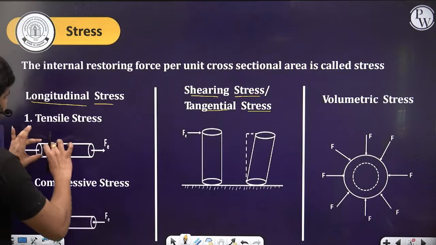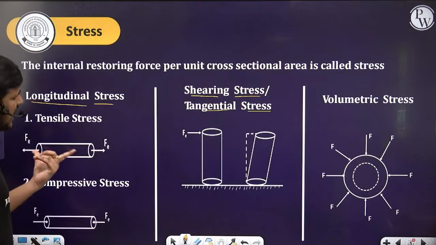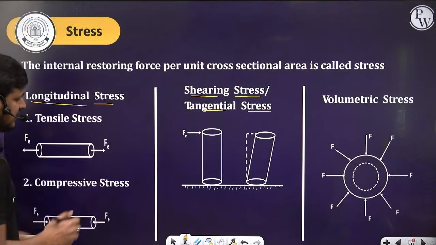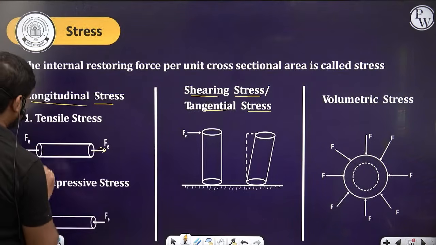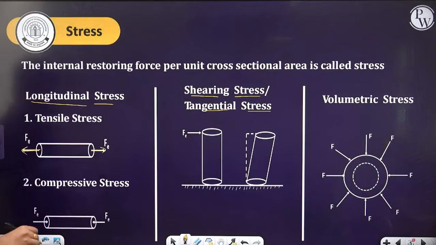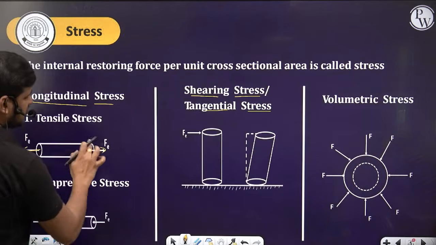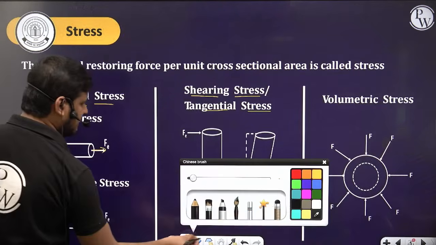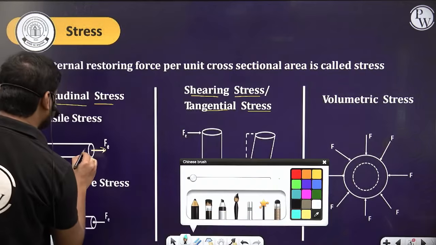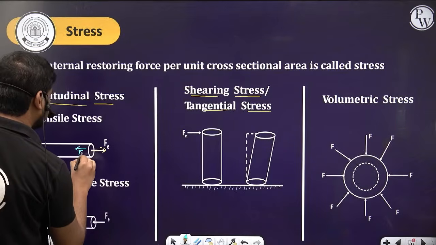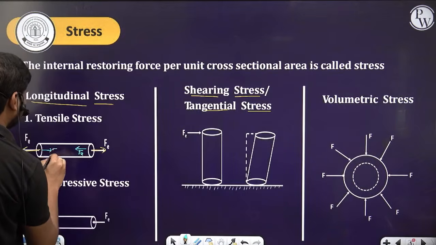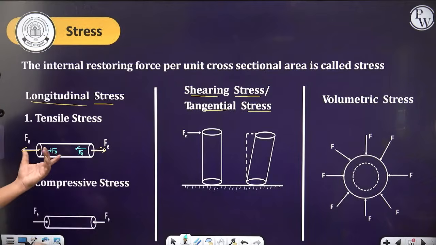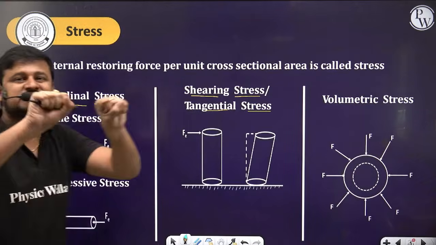Now, if you take a wire or some material, and you apply the deforming force this side, across its cross sectional area, then the restoring force will be developed in this direction. Actually you are applying the tensile force, yes or no?